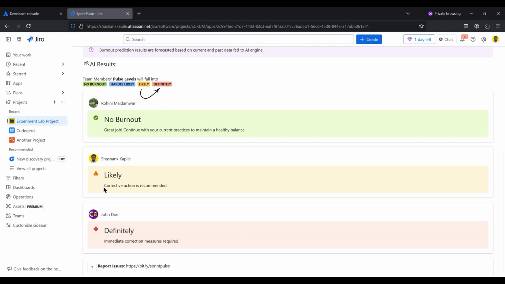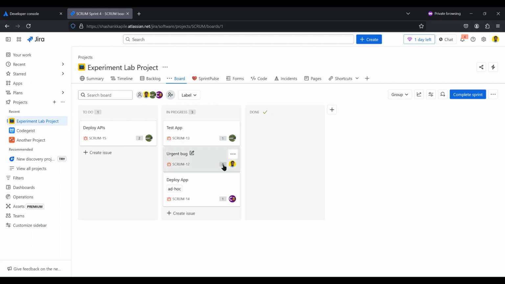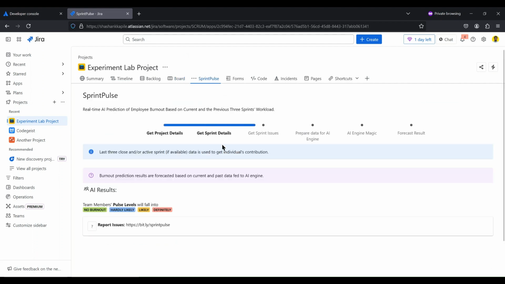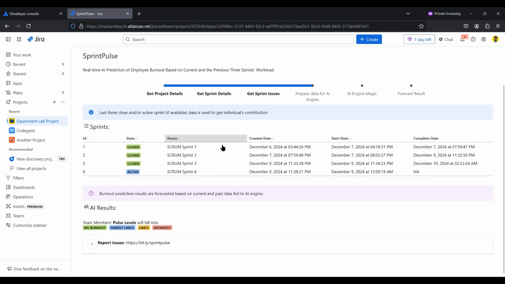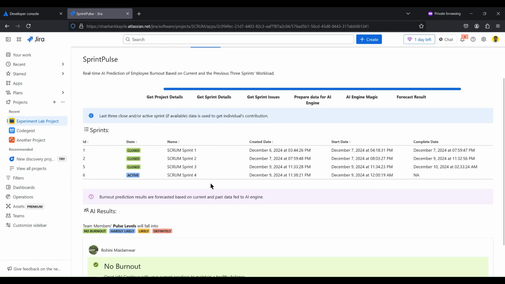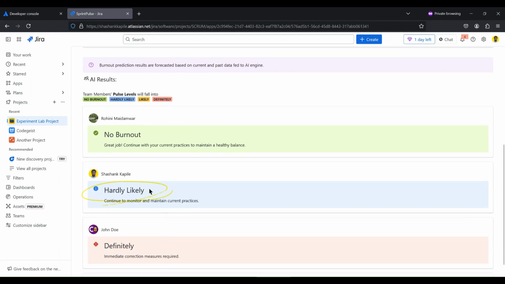Now, as a solution to this, maybe I can go and update my story points from 8 to 5 to see if the AI prediction changes. Going back to Sprint Pulse again, it will gather the current data again. And now I'm falling under hardly likely category.